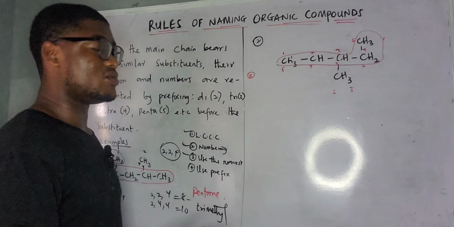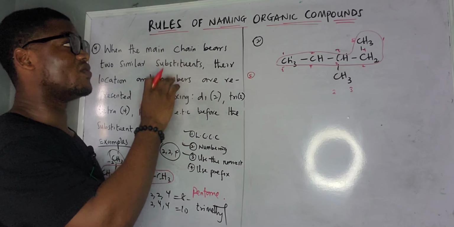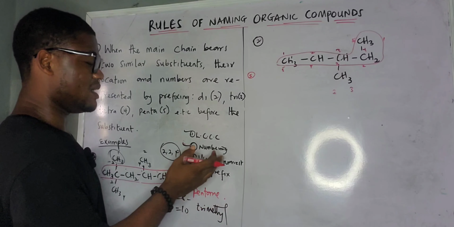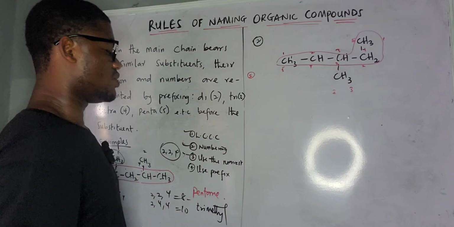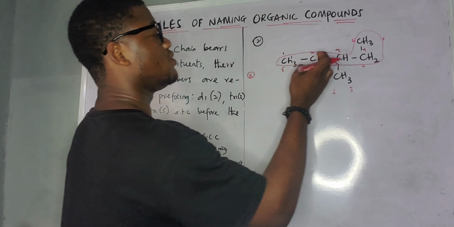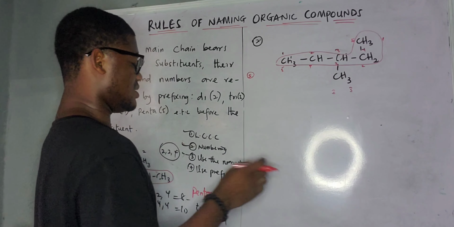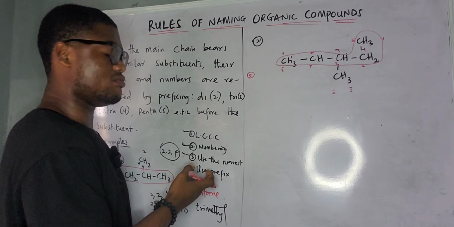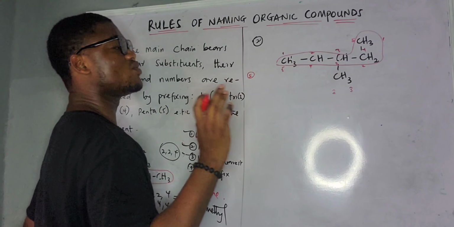So, like I said before, you don't have to use all the rules of naming organic chemistry before you name stuff. Here you can see we don't have to use rule 3. So we just use 1 or 2, then we jump to rule 4. If you check this, you are going to see 1, 2, 3, 4, 5. We don't have to use rule 4 there, because we don't have two or three similar substituents.